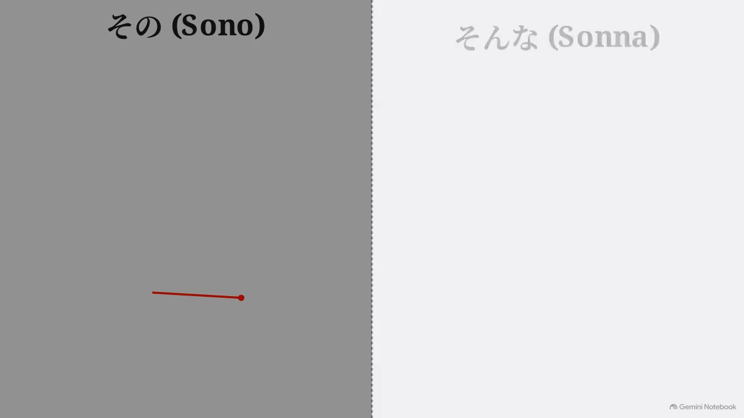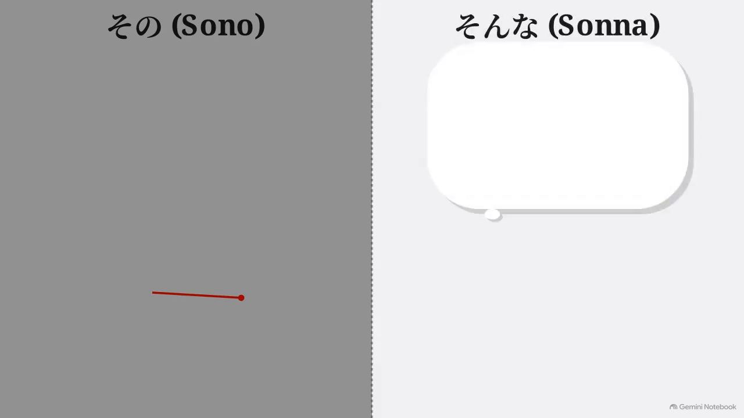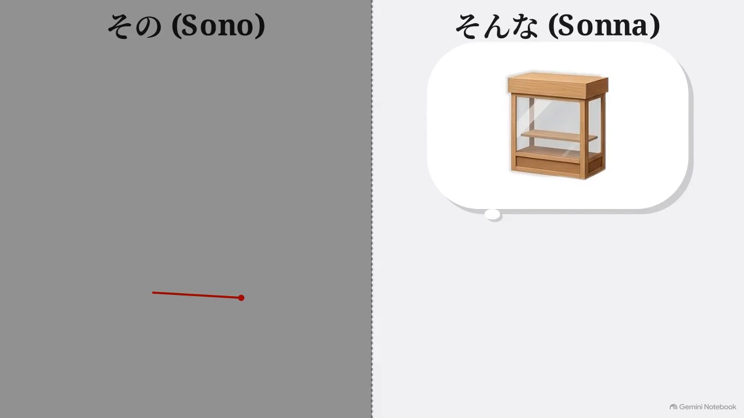This split screen shows Akira pointing at Boda's camera. On the left, he uses the word sono. He is identifying exactly that physical camera, and only that one. While sono isolates a physical object, Sonna describes the category. Here, Akira looks at Boda's gear and imagines finding that same style of camera for himself in a store window.